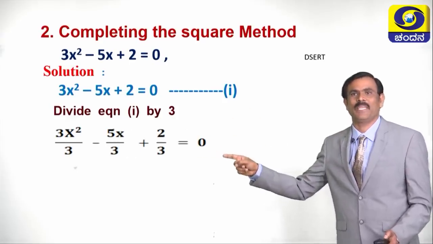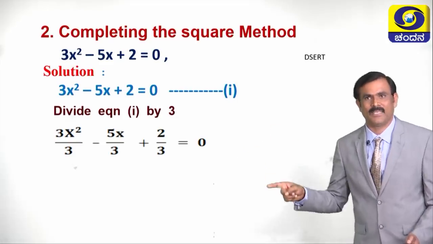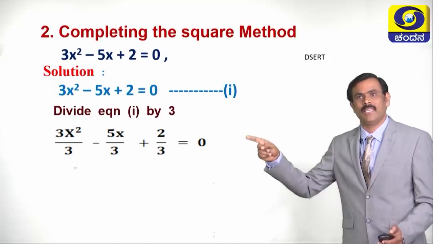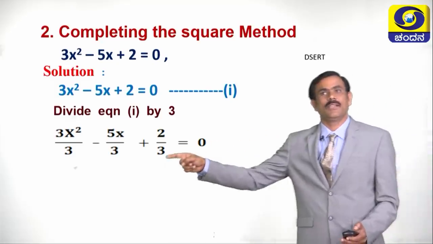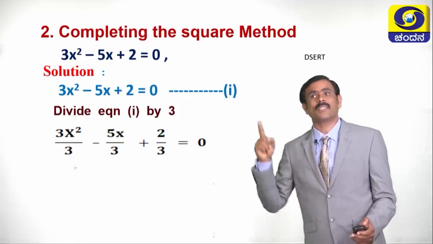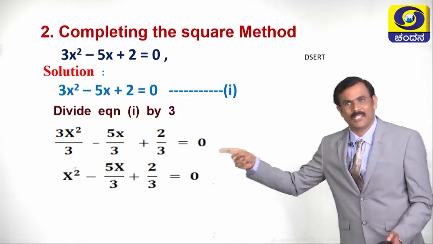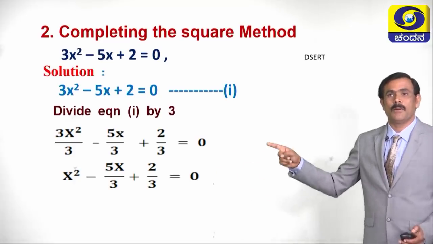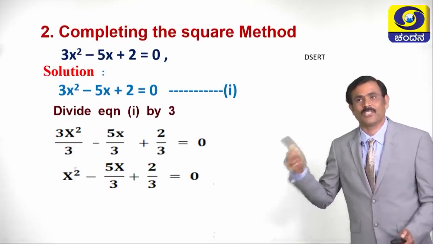After dividing the entire equation by 3, the equation becomes 3x square by 3 minus 5x by 3 plus 2 by 3 equals 0. See, in the first term, if 3 and 3 get cancelled, the equation becomes x square minus 5x by 3 plus 2 by 3 equals 0.